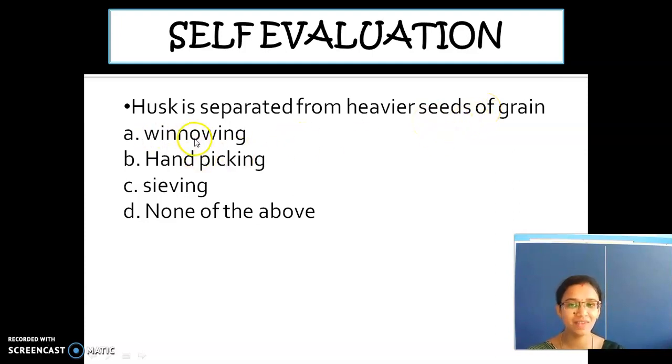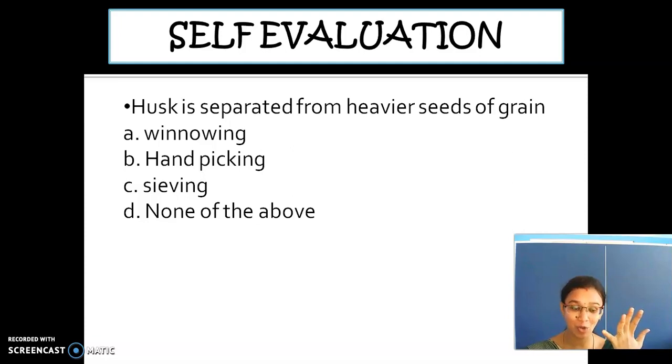Winnowing, hand picking, sieving, or none of the above? Fast, I'll give you 5 seconds. Counting starts. 1, 2, 3, 4, 5.